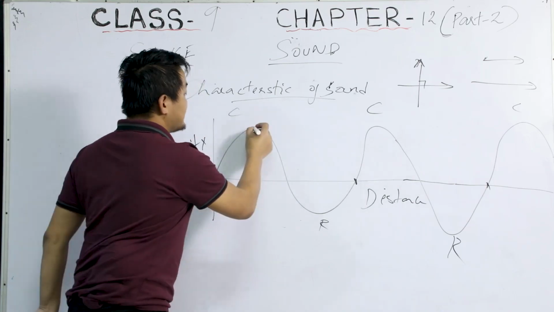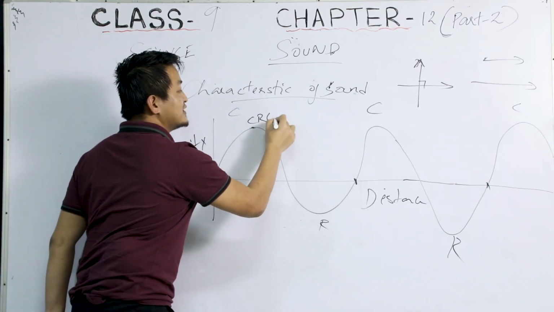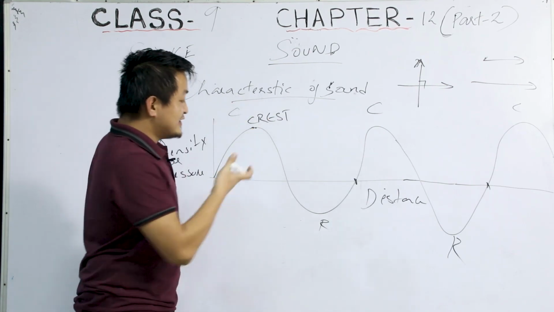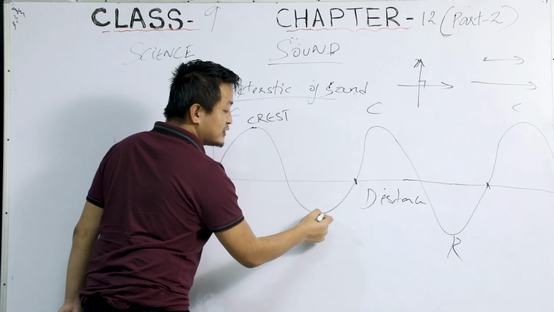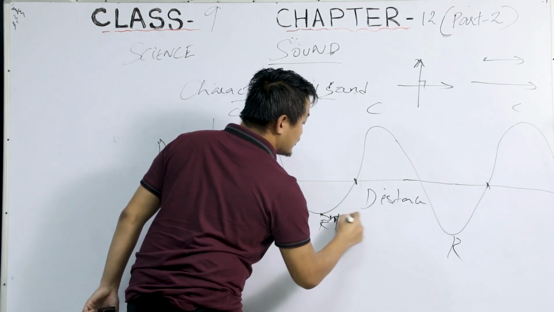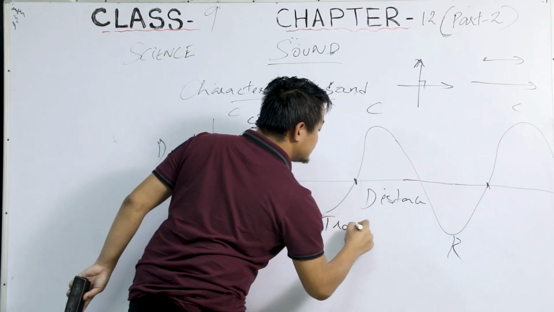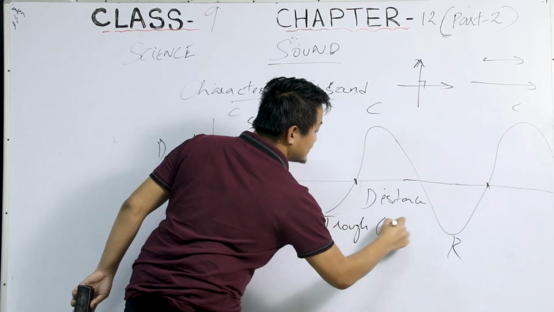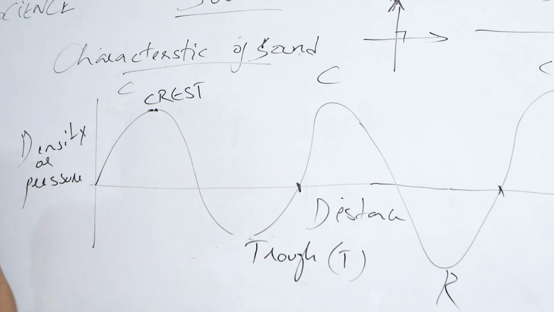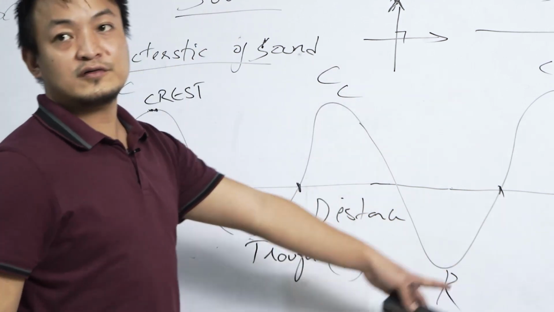This peak is also known as the crest. And this valley here, the depression point, is known as the trough, T-R-O-U-G-H, trough. So the peak is the crest, and this is the trough.